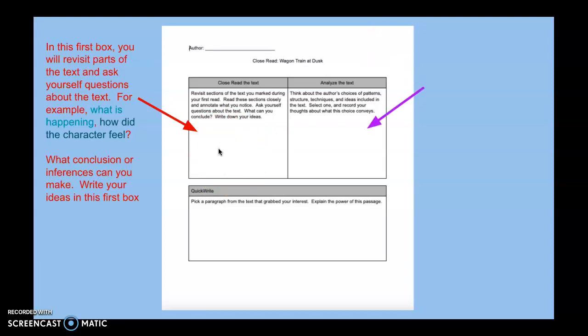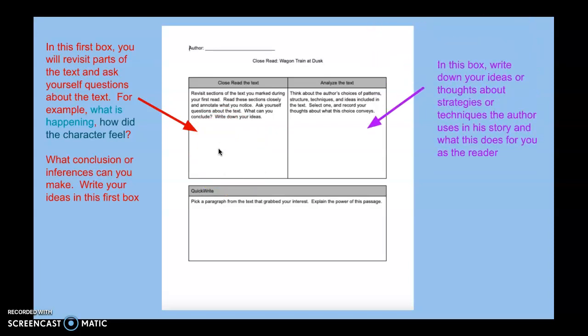Now, the second section is where you're actually analyzing the text or looking at strategies and techniques that the author uses to grab your attention in the text or to convey a thought to you through this story. And that could be where they use funny writing, or they use the repetition of the same word.